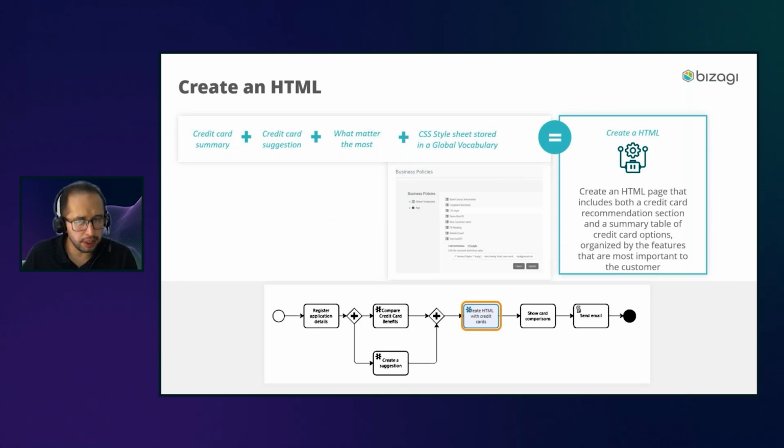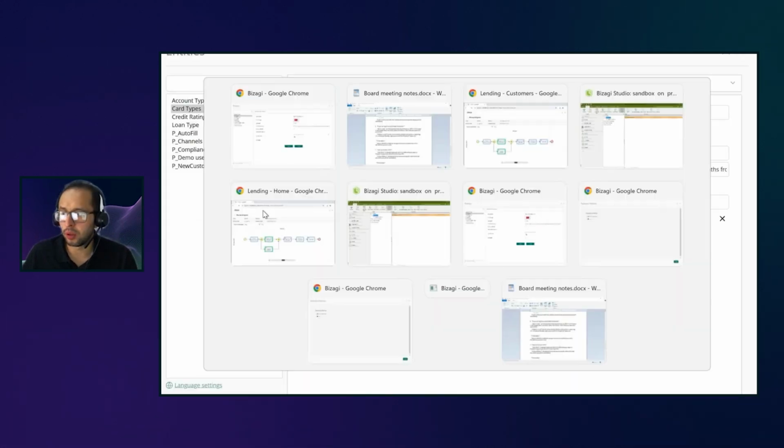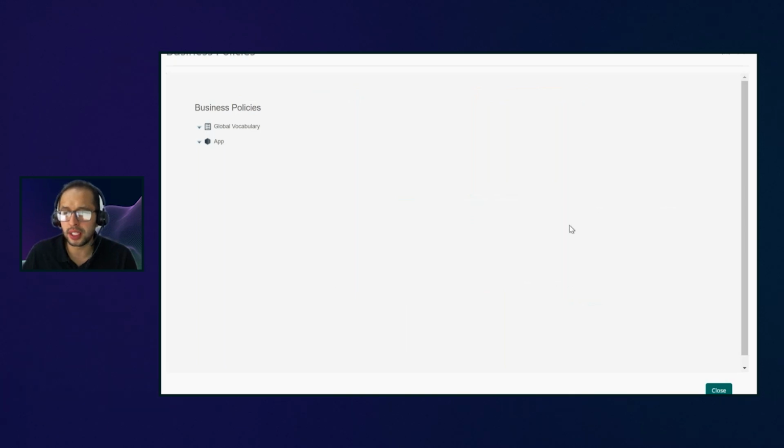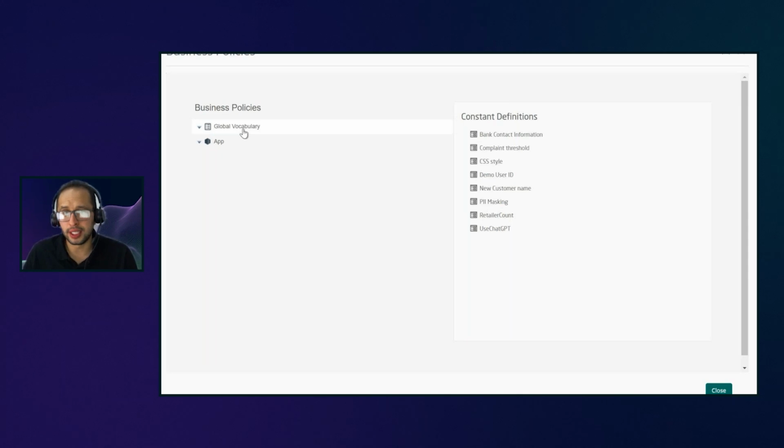So if maybe you are not familiar with the concept of global vocabularies, let me just show you this one, right? Global vocabularies are these global variables that you can create in Bizagi that you can again manipulate directly from production environments without the need to go and execute deployments. So here I have my global vocabulary.